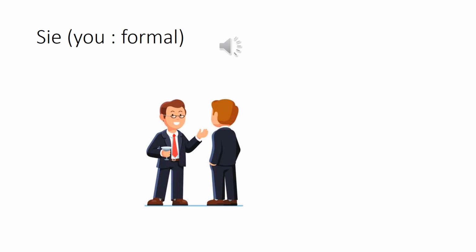Now du was informal. But if some respected person or some unknown person is standing in front of you and you're talking to them directly, then you will say Sie, like we have in Hindi or Marathi. Aap, ya fir tumhi. We give respect when you talk to them directly. So it is Sie, respect, second person.